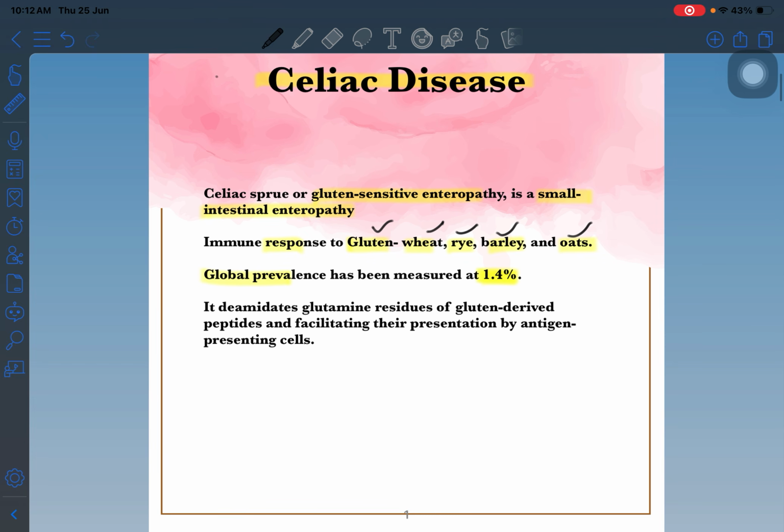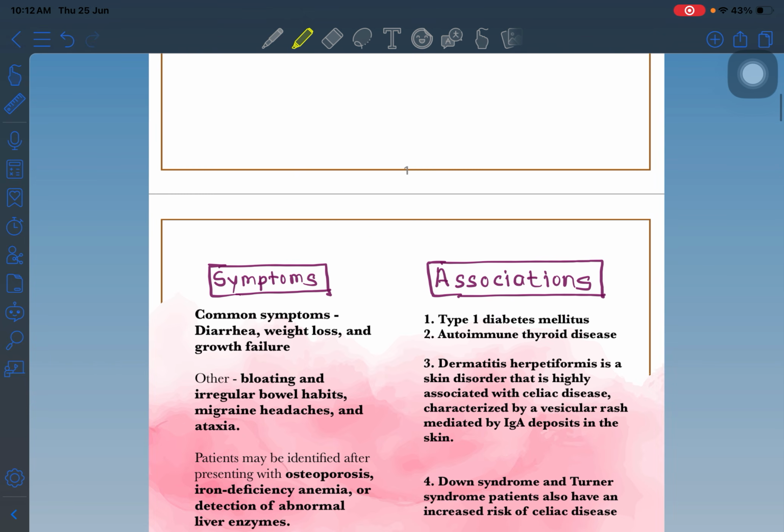Okay, so in celiac disease there is a deamidated glutamine residue of gluten-derived peptides, facilitating their presentation by the antigen presenting cells and causing damage to the intestine. Okay, this is celiac disease.